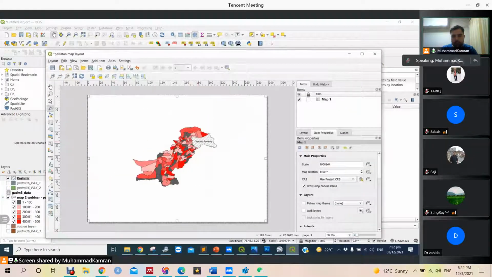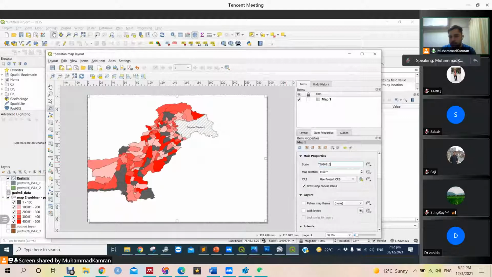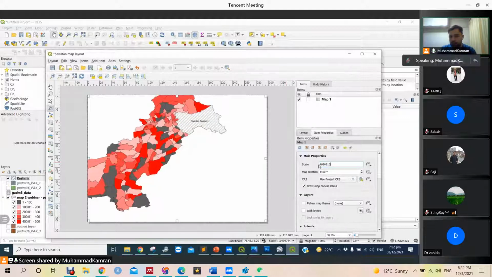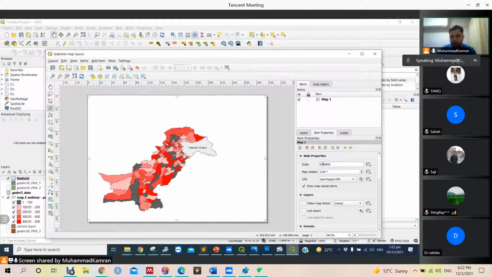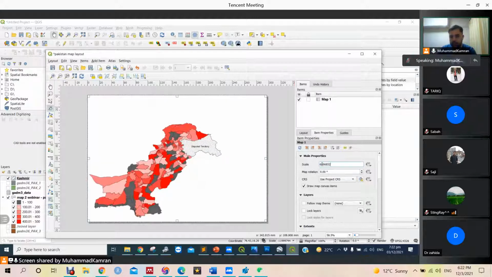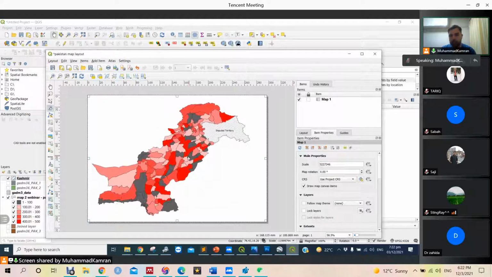We can see this is also available now here, and if we zoom in we can see like 50, 49, 69, 70, or maybe 60. This size of map is good looking. Then we can add our legend in this space.